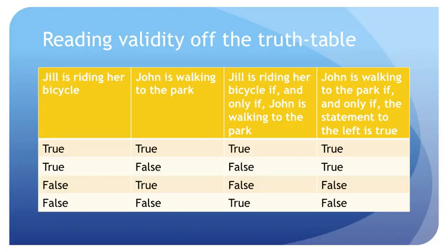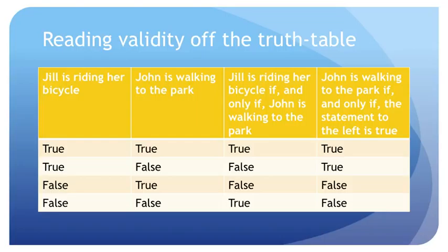Okay, now consider the proposition: John is walking to the park if and only if that last statement, the statement to the left, that Jill is riding her bicycle if and only if John is walking to the park. John is walking to the park if and only if that statement is true. Now, what's the truth table for that going to be?